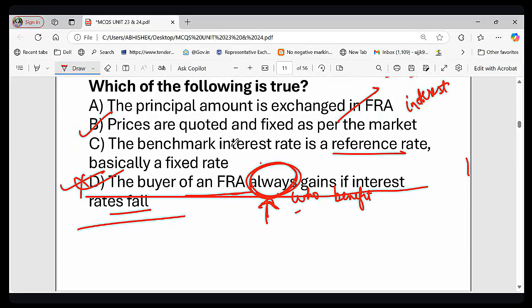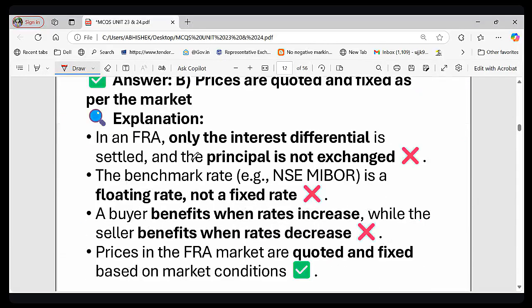So what we learned from this discussion is that in FRA, only the interest rate difference is settled, and FRA price are determined by market condition, and benchmark rate is floating, it is not fixed, right? So that is the point. So this is all about FRA.